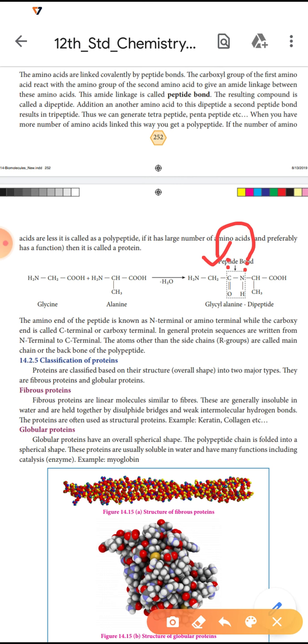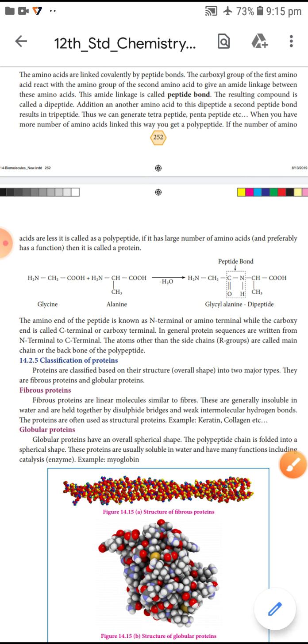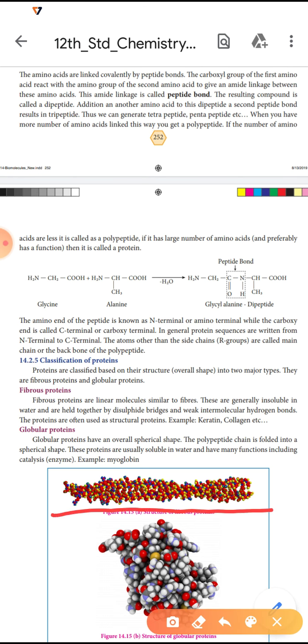Next, let me learn classification of proteins. Proteins are classified based on their structure. It is classified into two major types. One is fibrous protein, another one is globular protein. Fibrous proteins are linear molecules similar to fiber, a linear straight chain.